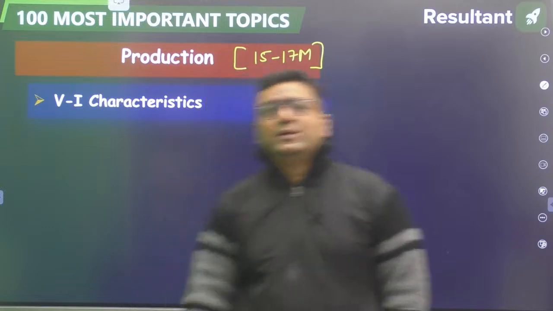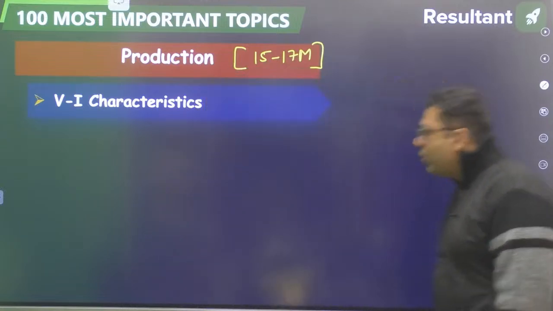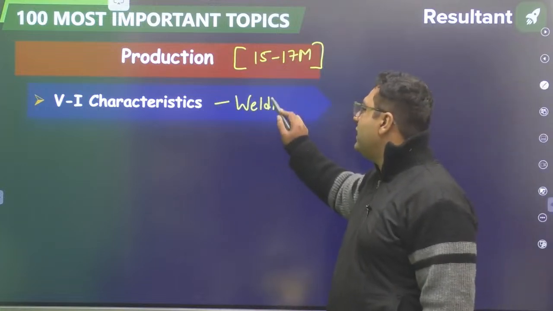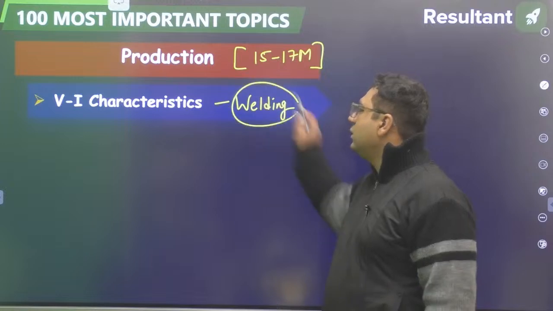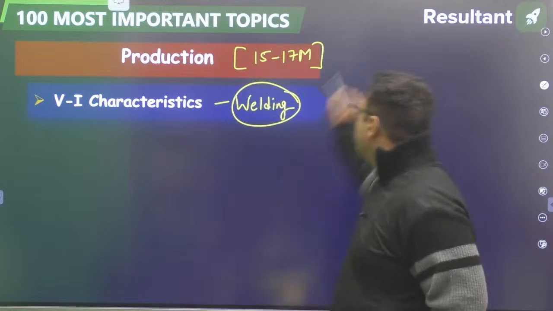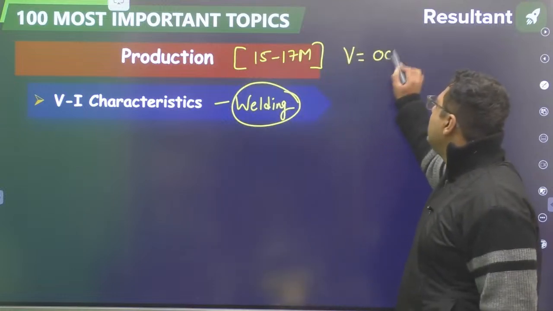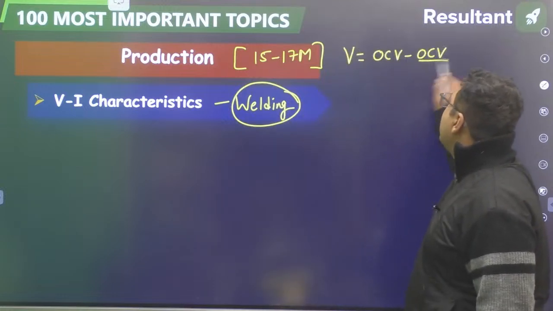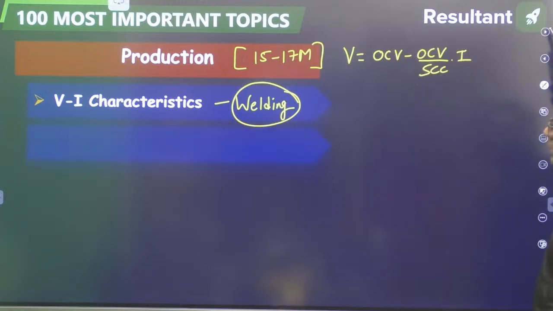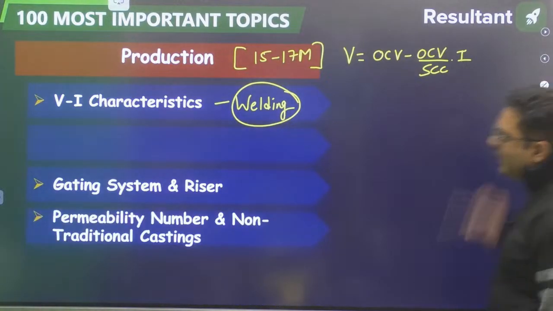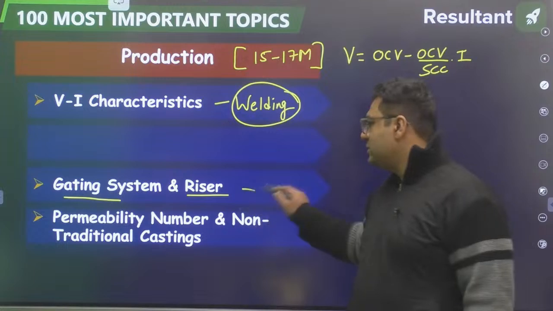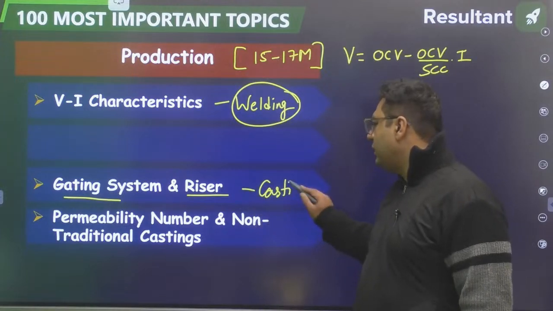So my dear, now we are talking about welding. In welding, questions are coming from VI characteristics. I feel you have studied V equals OCV minus OCV by SCC into I. Yes or no? Then my dear, next we have gating system and riser. Either of these two will be asked in the paper. This is from casting.